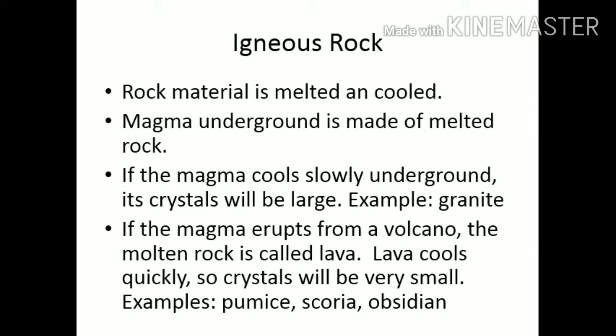The rocks formed from cooling down of magma inside the earth have large crystals. Has large what? Crystals. Why? Because magma cooled slowly under the ground, so the crystals will be large, for example the stone granite.